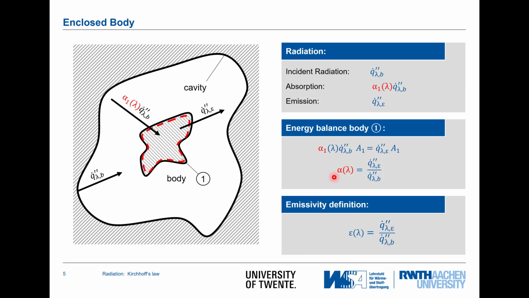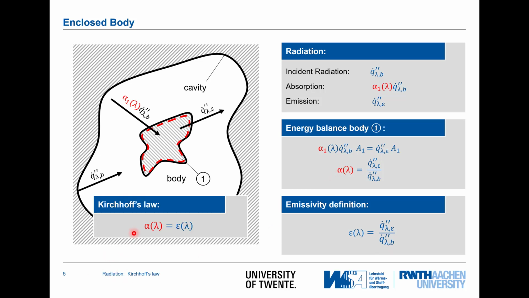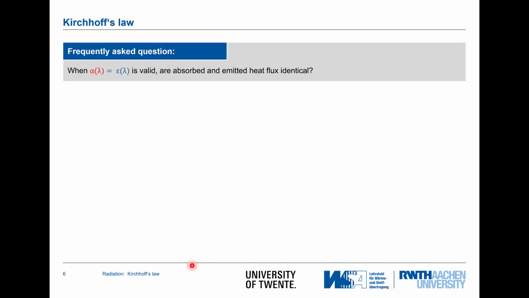Exactly the same as what is written here. So we have by this derived Kirchhoff's law. The absorptivity at a given wavelength equals the emissivity at the same wavelength. Now this is still cumbersome to deal with because of this wavelength dependency. So we will then go later on and check if we can get rid of that.